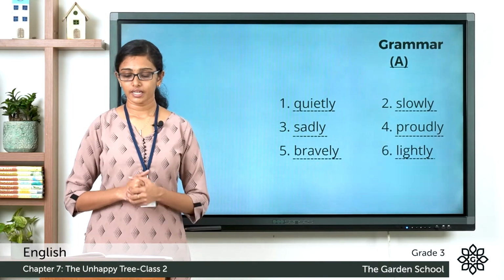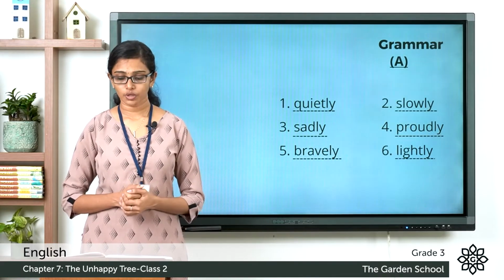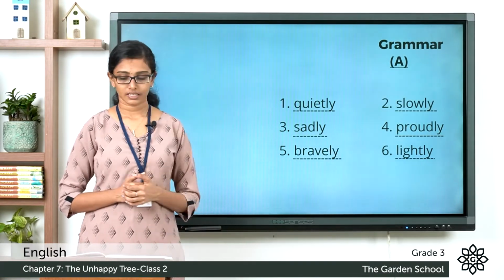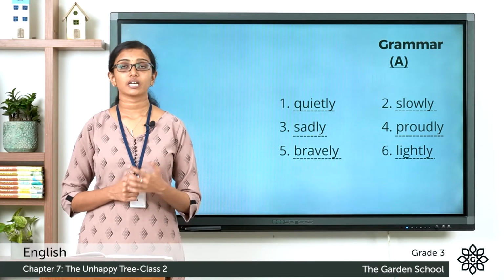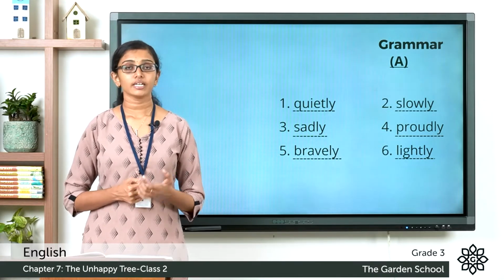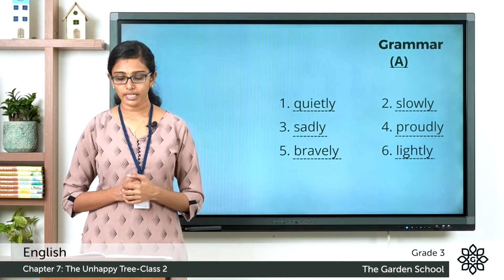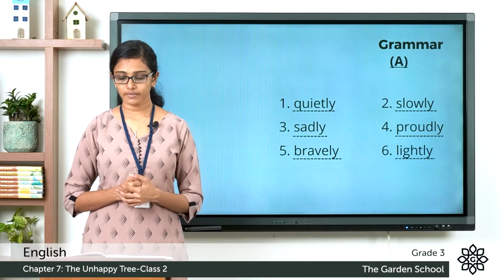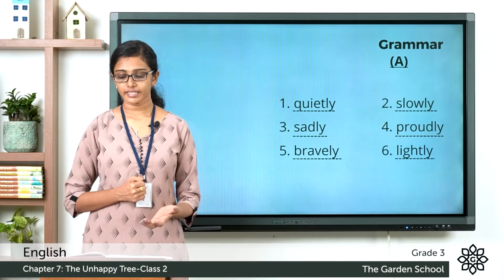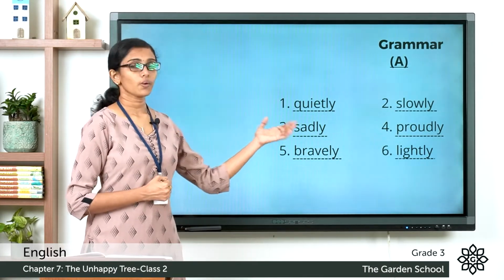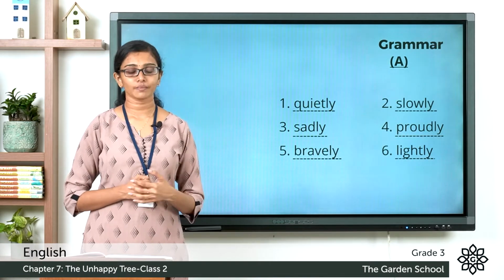The first one is quiet and the adverb is quietly. The next one is slow. It is slowly. Three, sad, sadly. Next one is proud, proudly. Next is brave, bravely. And the last one is light and it is changed to lightly. Hope you got them all correct.